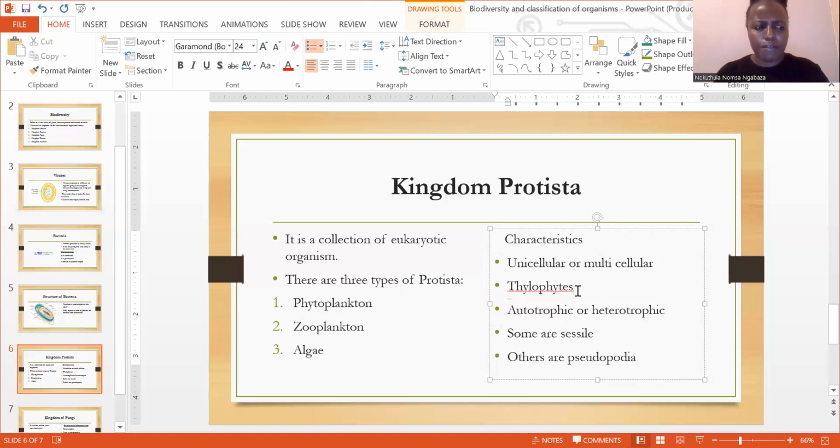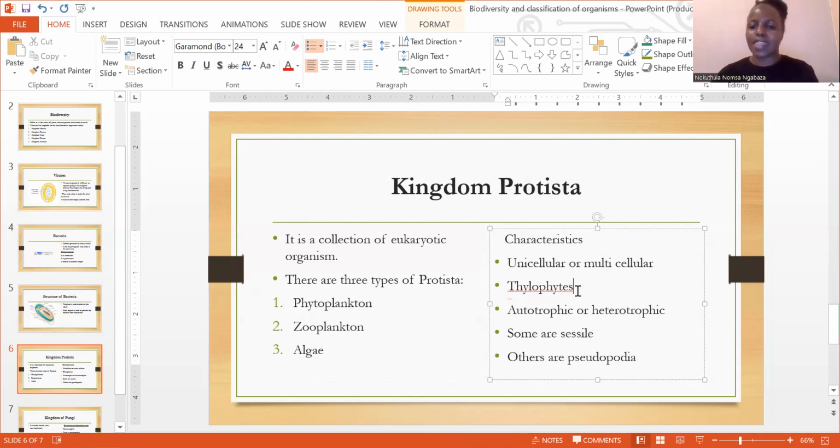And then moving right along, we have what are called thallophytes, right? And I'm wondering if there's anyone who knows what a thallophyte is. A thallophyte simply means that the organism does not have tissue differentiation, right? Remember, we're saying they can be unicellular or they can be multicellular.